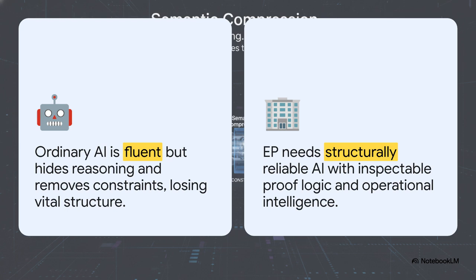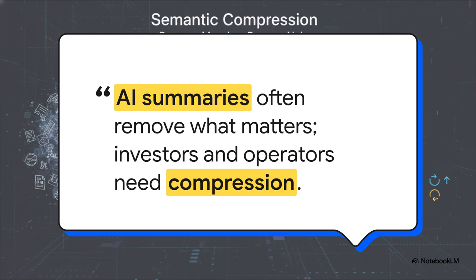On the flip side, what the S-Corp enterprise actually needs is structural reliability. We need inspectable proof logic, auditable trails, and true operational intelligence. Relying on style without structure isn't just unhelpful in high-consequence environments, it literally creates a massive institutional liability. To quote the source material directly here, AI summaries often remove what matters. Investors and operators need compression that preserves decision-relevant structure. I mean, that hits the nail on the head.